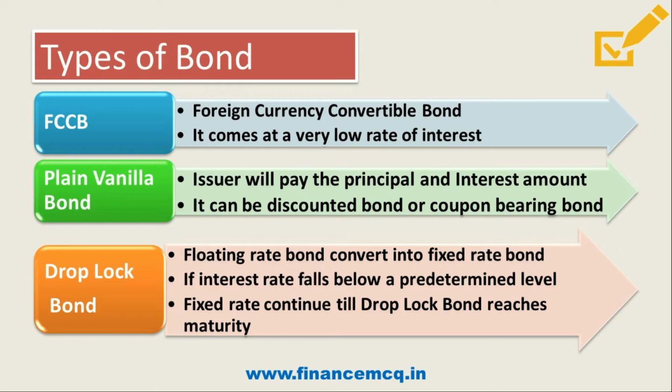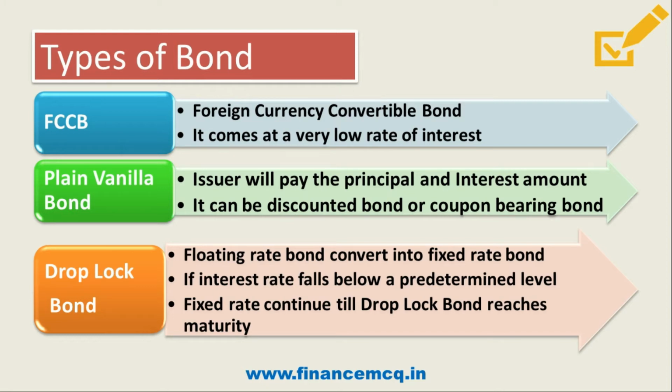Here what happens is, if the interest rate falls below a predetermined level, say for example this bond has a floating rate of interest, but they have agreed that if the interest rate falls below 7%, then the interest rate will be fixed at 7%. It won't go down and it will continue being at 7% till the maturity of the bond. So that is a drop lock bond. Here the fixed rate will continue till the drop lock bond reaches its maturity. So I hope it is clear.